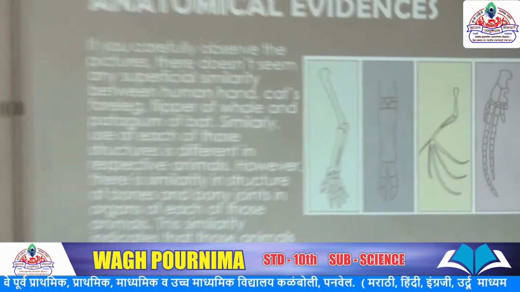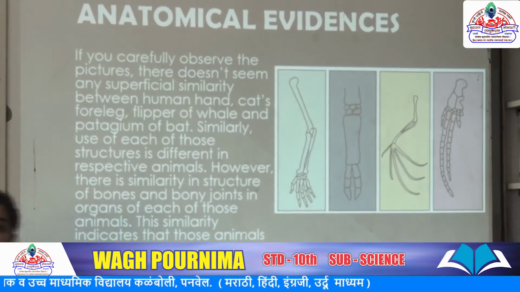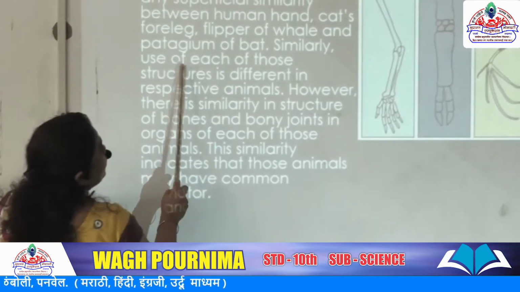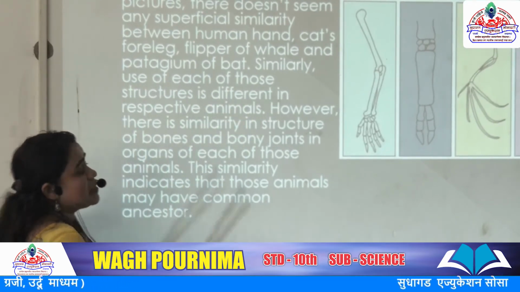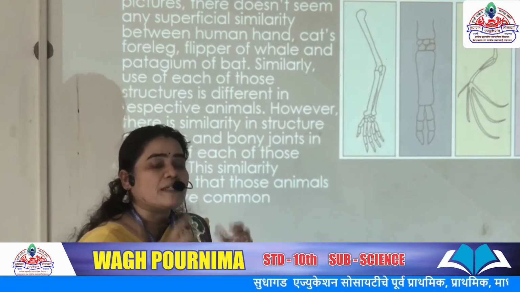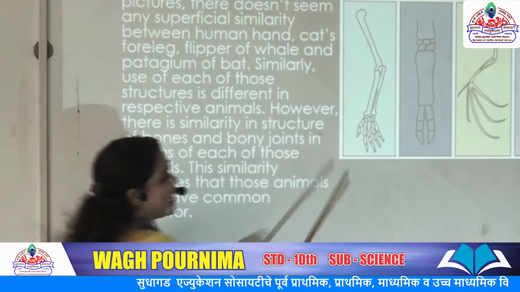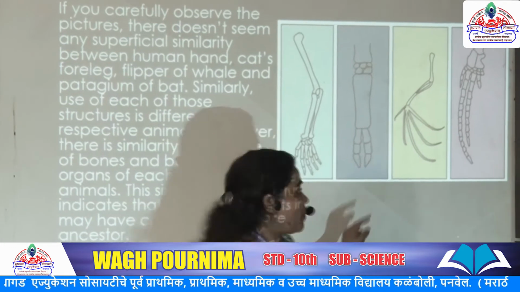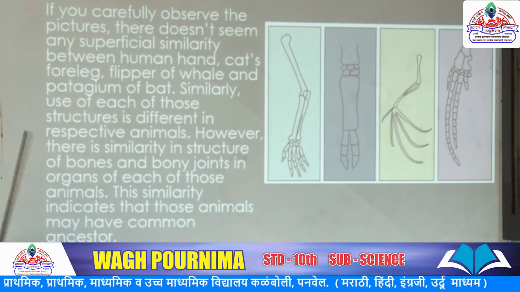In these pictures, we are studying the internal form of these organisms. The use of each of these structures is different in the respective animals. They look different, but internally they are the same, in their joints and bones. When we observe the first and third pictures, they look the same, and the second and fourth look the same.